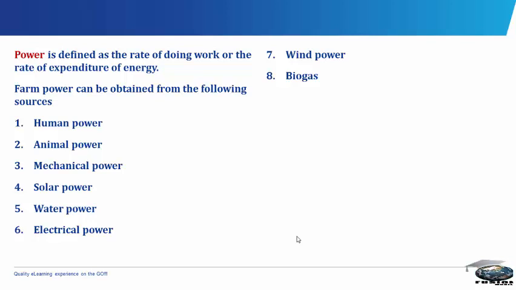Water power. Water power is the power derived from water flowing in rivers, streams, and dams. Water is used in hydroelectric stations to drive the turbines. Water power is required for the following farm operations. 1. In hydroelectric power stations, water is used to drive turbines that generate electricity.